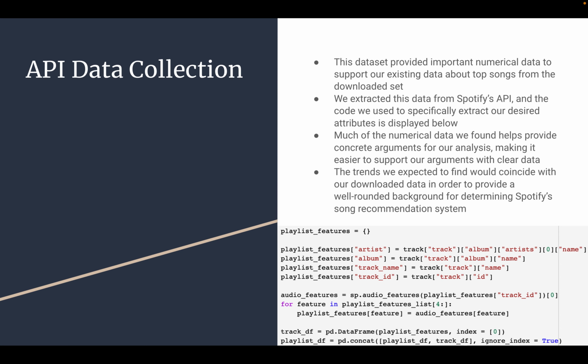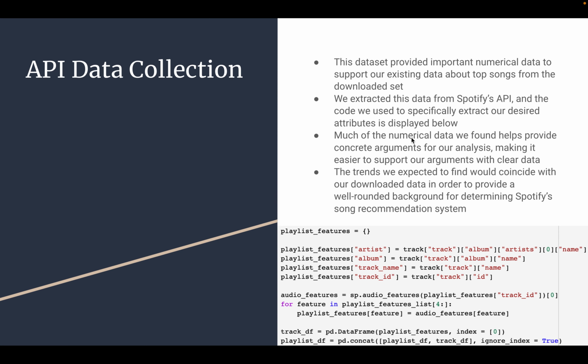And then for our API data collection data set, this data set provided important numerical data to support our existing data about top songs from the downloaded set. We extracted this data from Spotify's API and used the code to specifically extract our desired attributes, which is displayed below.